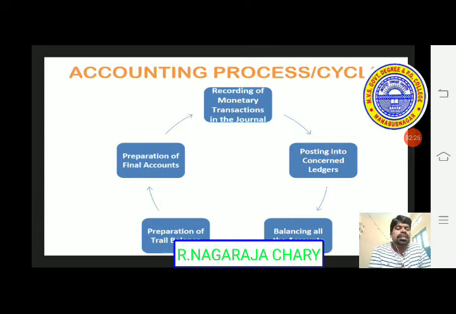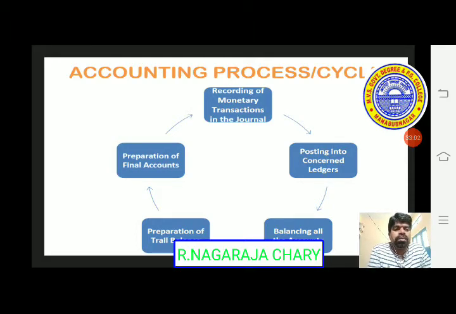Trial balance is a statement. Here we have the giving aspect and receiving aspect, that is debit and credit columns. If we take one transaction, in one transaction there are two aspects, and those two aspects are to be equal. At the same time, when the overall transactions are taken, all the transactions will be equal. All the receiving aspects and giving aspects will be equal. Okay. Next, with the help of the trial balance, we prepare final accounts.